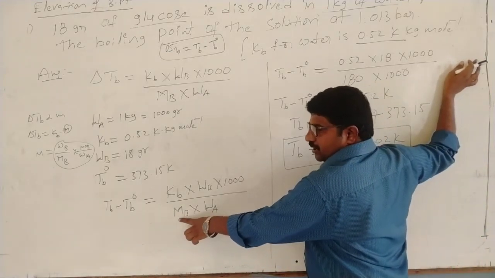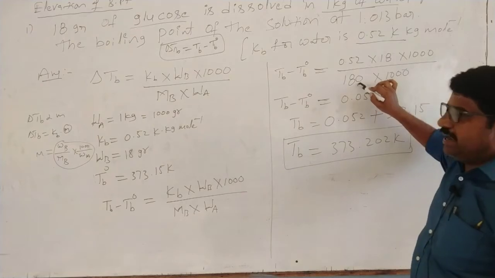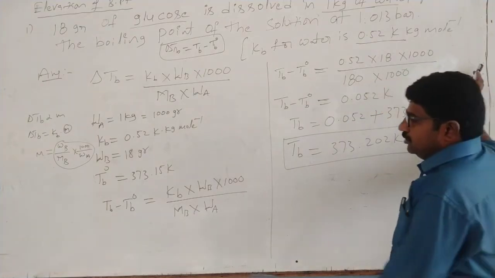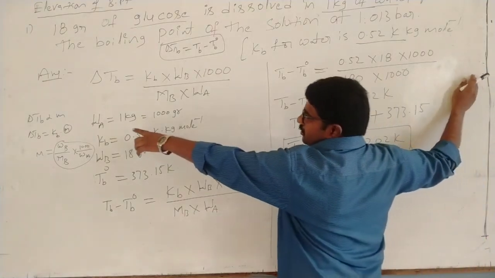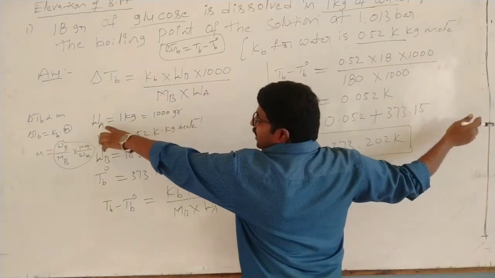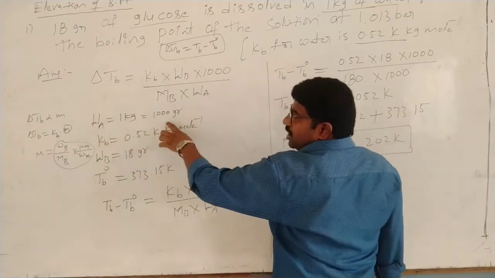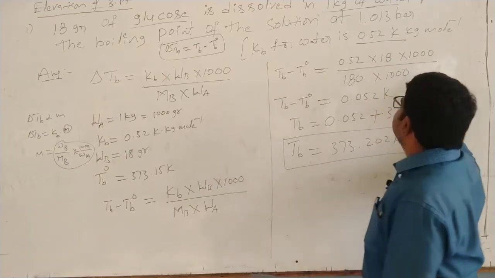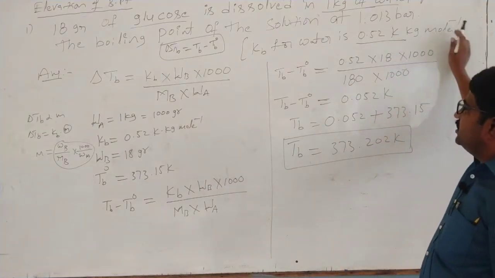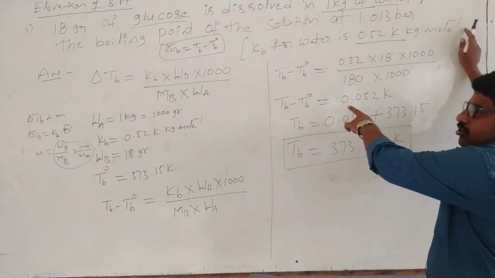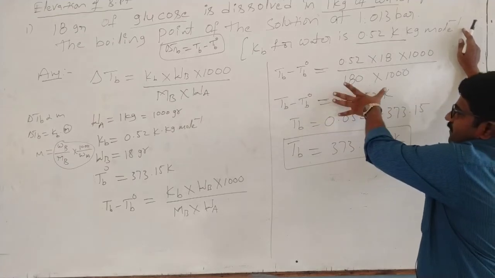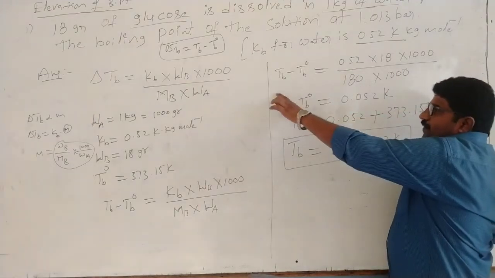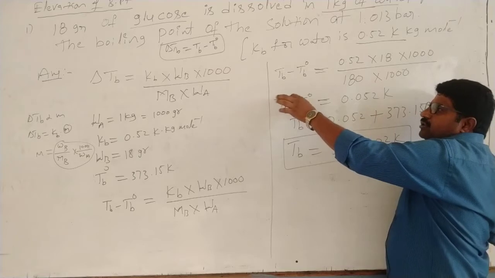Molecular weight of solute, that is 180 grams, into WA is here already there. WA is what? Weight of solvent, that is 1 kg. Now we have to convert into grams, 1000. After this simplification, TB minus TB naught is equal to 0.052 K. This is the value. From this you have to find out the boiling point of the solution.